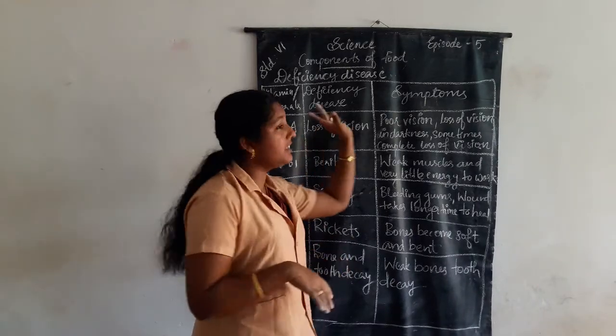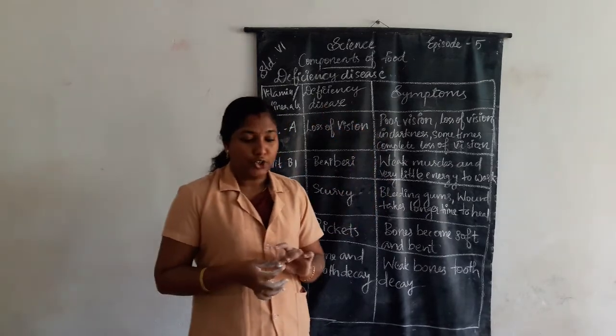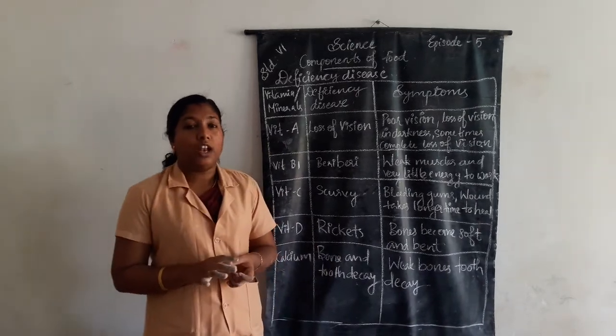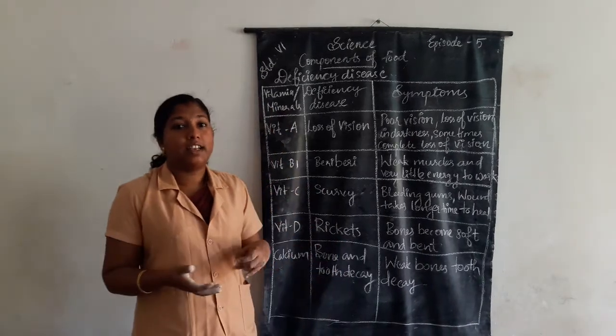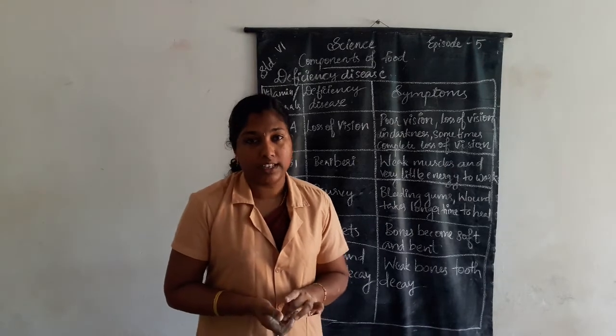What is deficiency disease? The disease that occurs due to the lack of nutrients over a long period of time. We say that it is a deficiency disease.